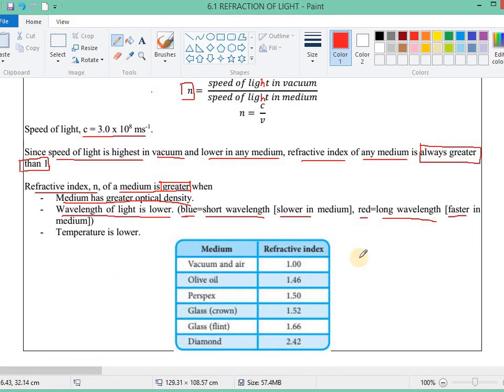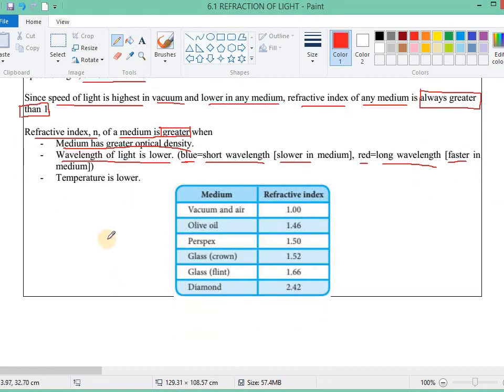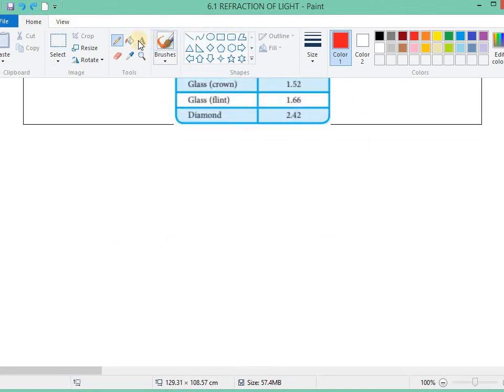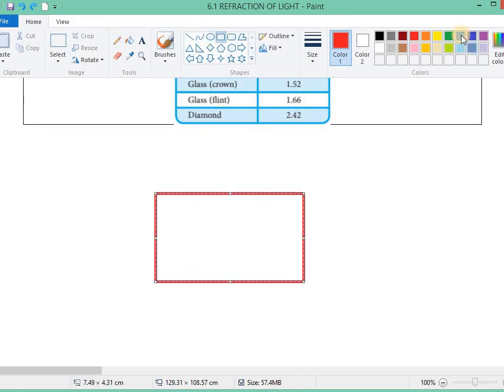For example, let's say this is a block of glass.